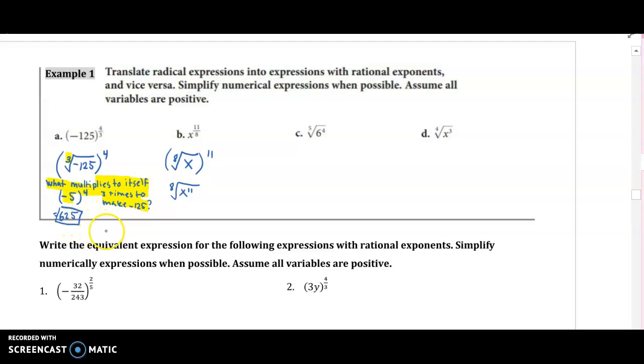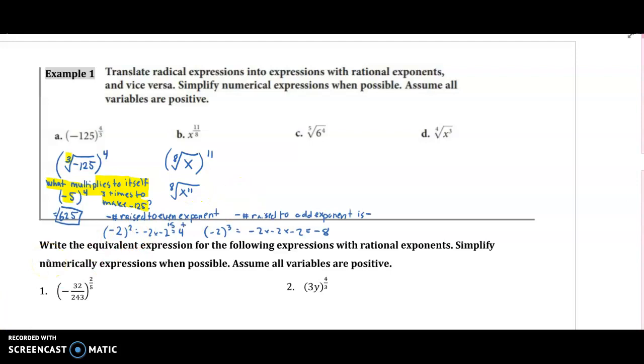All right, so like if I had negative 2 squared, well, that's negative 2 times negative 2, right, which is positive 4. But if I have negative 2 to the 3rd, well, that's negative 2 times negative 2 times negative 2. Negative 2 times negative 2 is positive 4. Positive 4 times negative 2 is negative 8, right? So if I have a negative number raised to an odd exponent, the answer is negative. If I have a negative number raised to an even exponent, the answer is positive. So this is automatically positive because it's negative 5 to the 4th, because the power is even, okay?